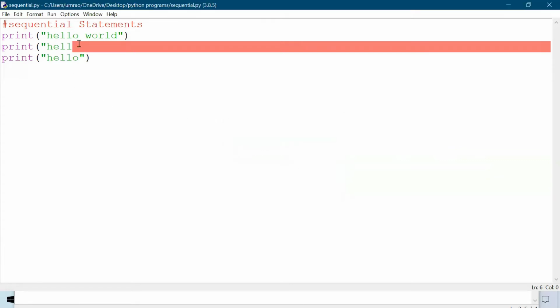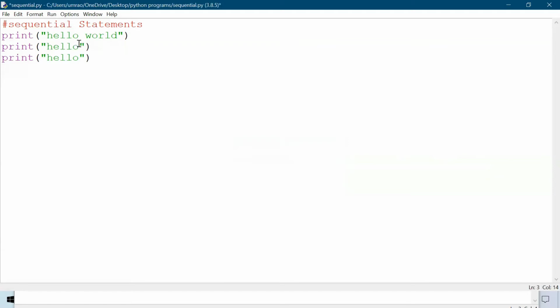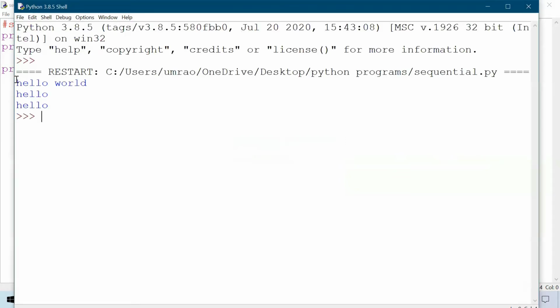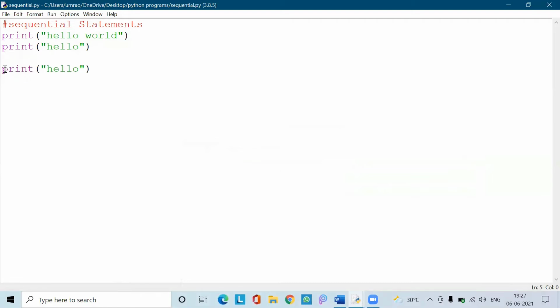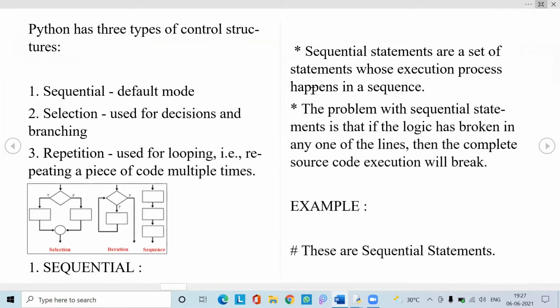So let us verify. Let me correct it. Control S, F5. See, it has given me the output hello world, hello and hello, because there are no errors in my program, so sequentially all the statements got executed. Before, we saw that one closing parenthesis was not written, so it gave us a syntax error. So with sequential statements, if there is any error between the statements, the execution stops or breaks until the error is rectified. So these are sequential statements.